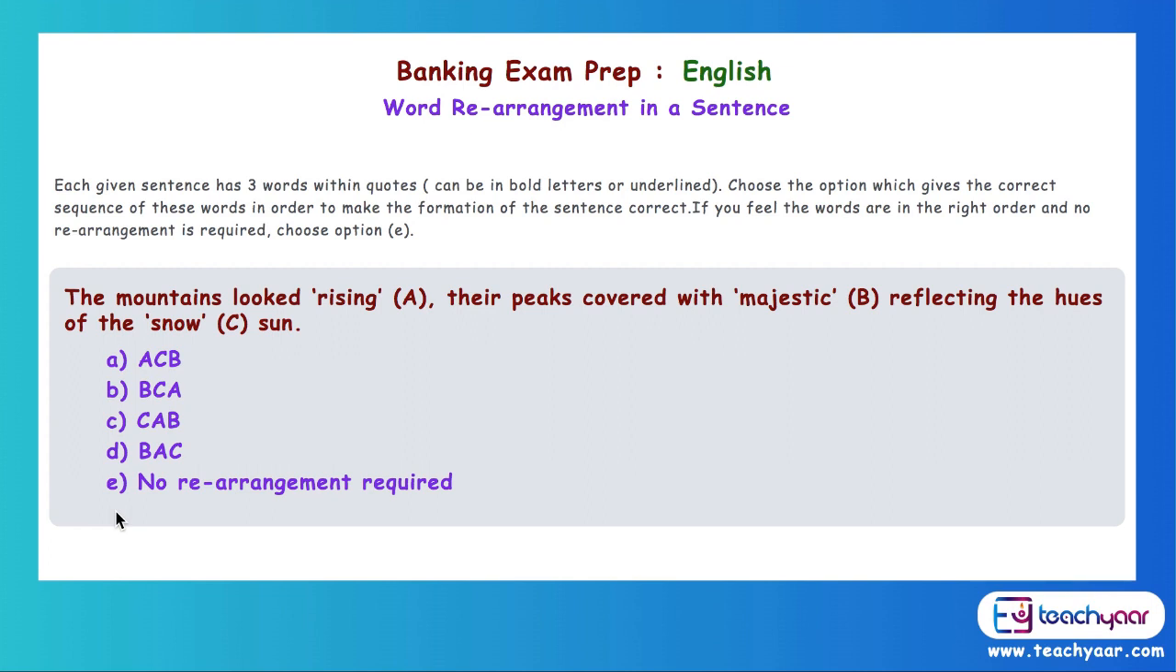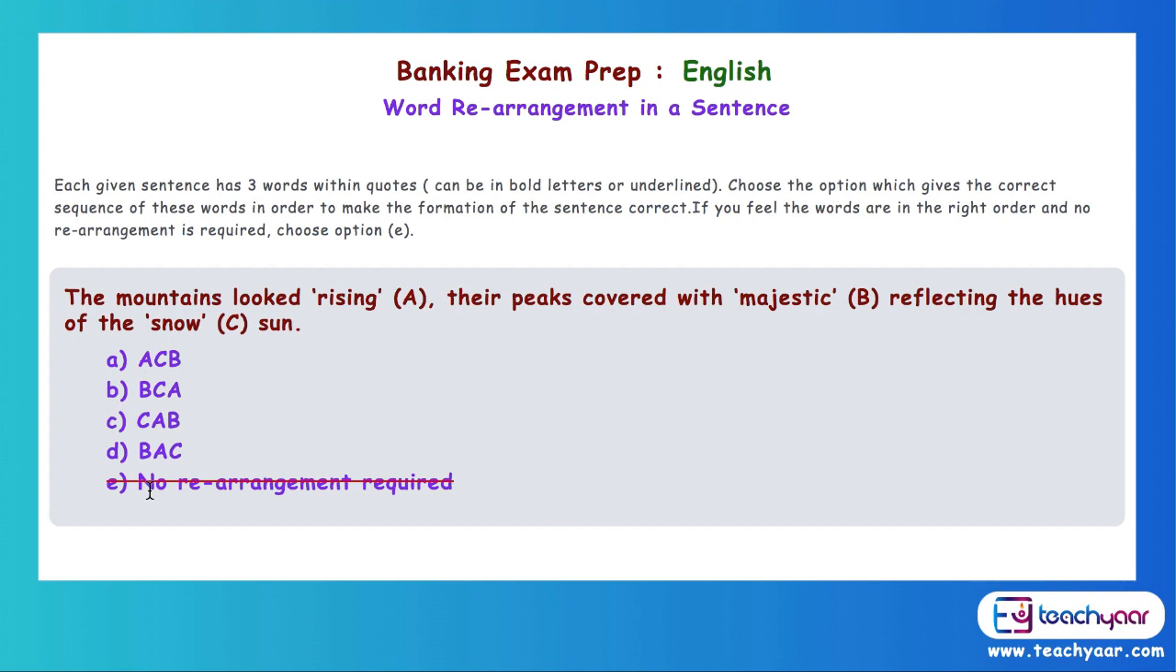So the mountains looked majestic. That means instead of A, you are going to put B there. Majestic B is going to come there. One easy way of finding the answer is when you look at the options: option A is ACB, B is BCA, C is CAB, and D is BAC. When we put majestic in the first place, that means you are first putting B. So automatically you will find that you have cut out so many options. No rearrangement is gone.